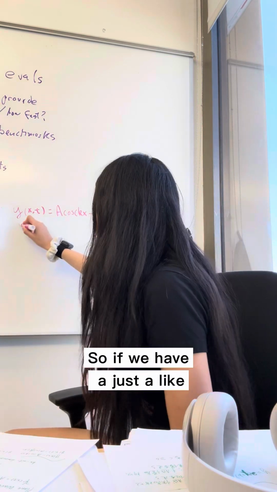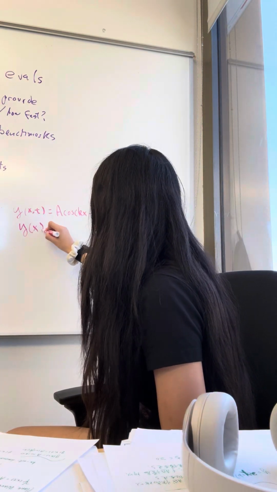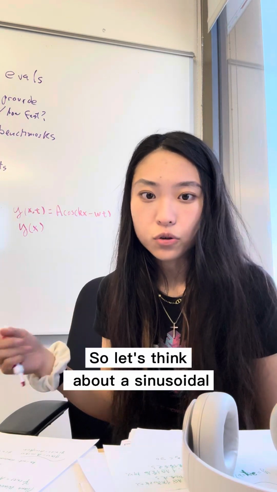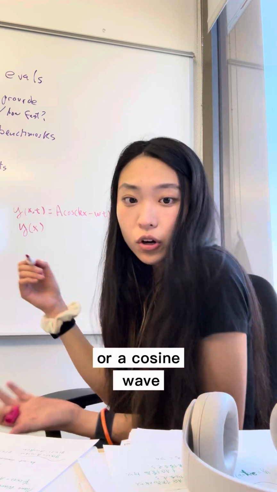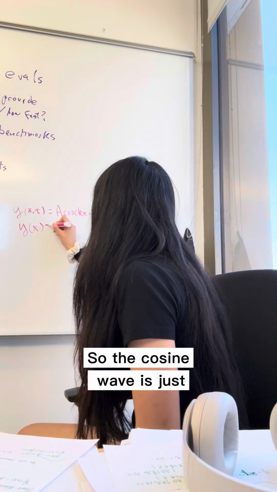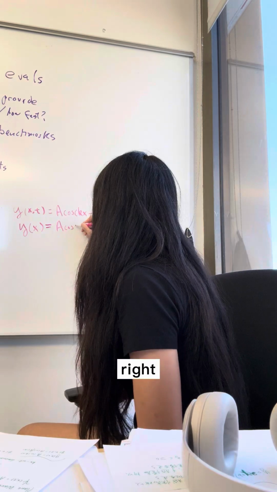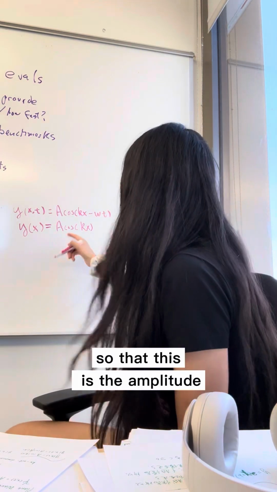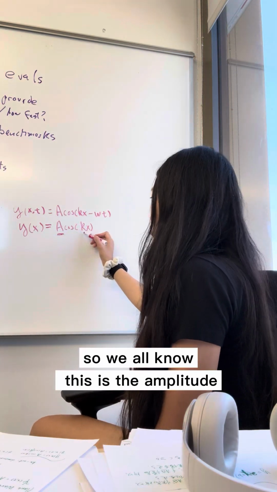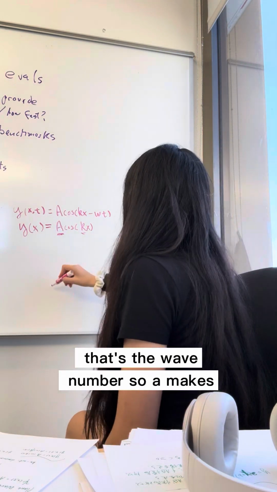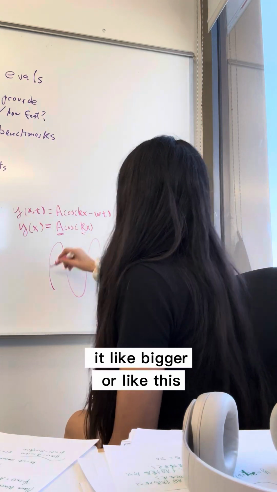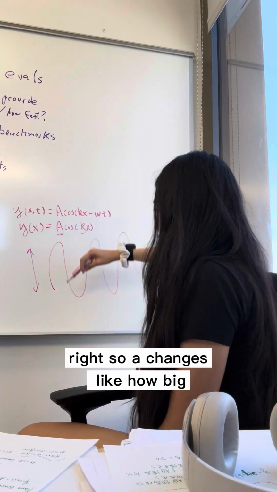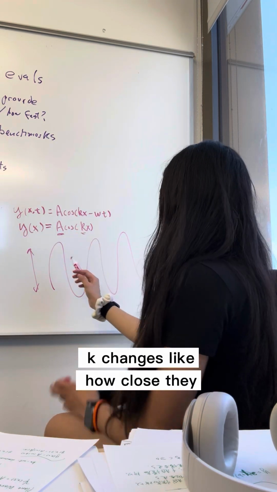So if we have a wave traveling through space, let's think about a sinusoidal wave, like a sine wave or a cosine wave. Let's do a cosine wave. The cosine wave looks like that, in terms of space. This is the amplitude, A, and that's the wave number, k. So A changes how big the wave is, and k changes how close together the peaks are.